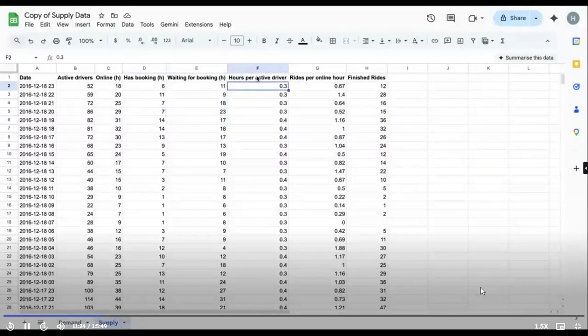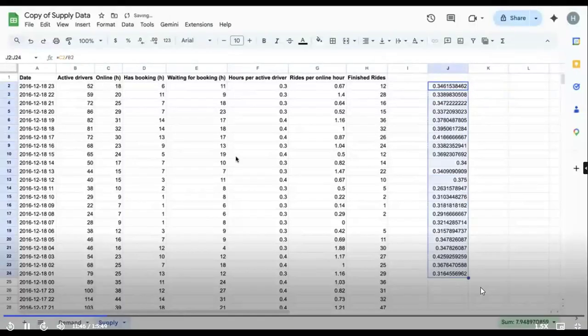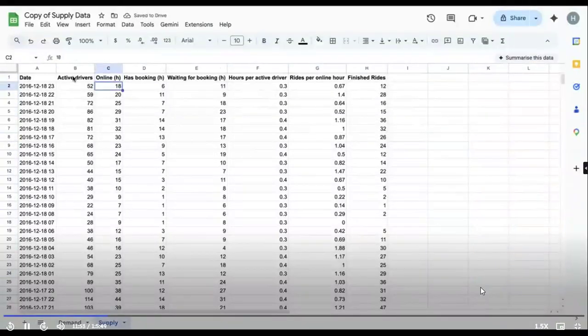Next, we will move to hours per active driver. What is hours per active driver? I just gave you the example. 10 drivers active for 30 minutes. Total available hour, online supply hour is 5 hours. You can simply do it by doing 18 divided by total active drivers. You'll get the same answer. It is just rounded off to a single decimal. So online supply hours divided by the total active drivers will give you this.